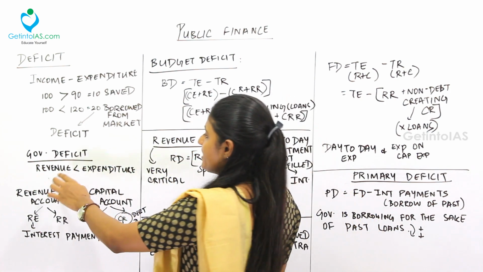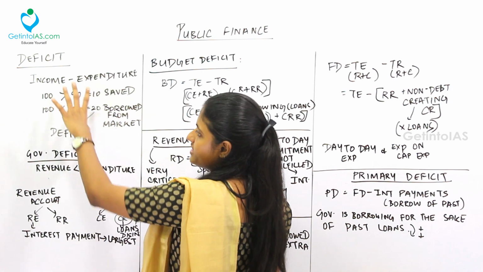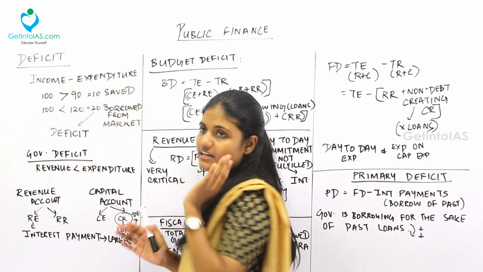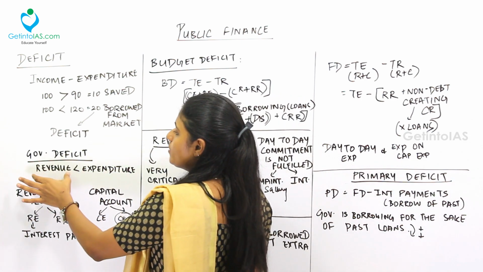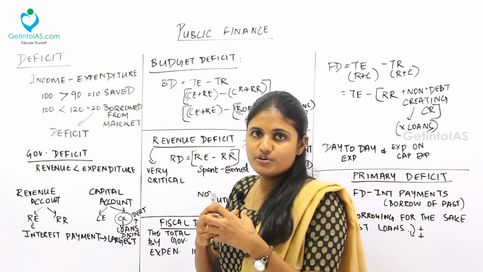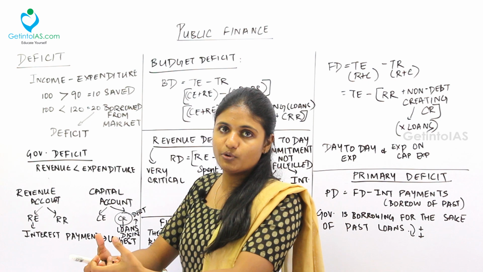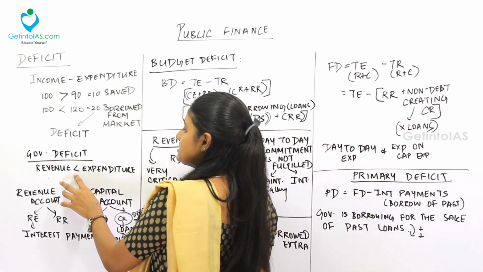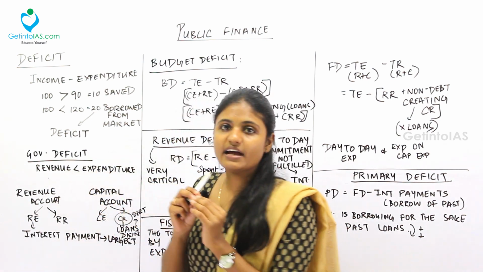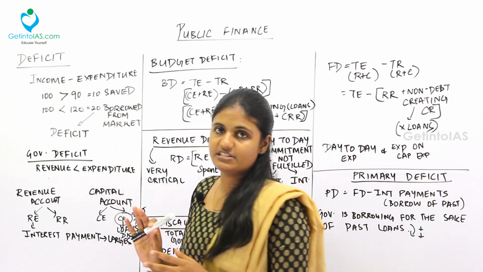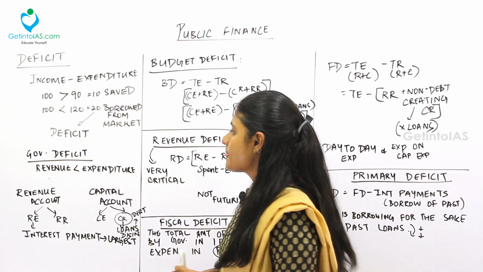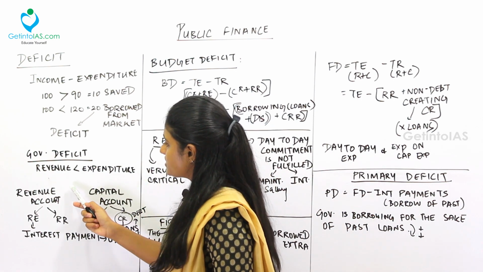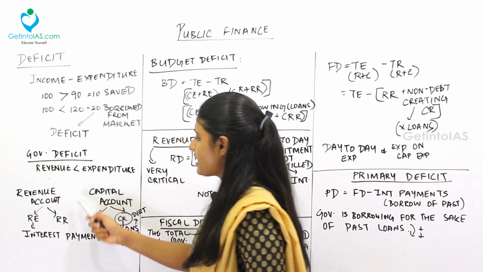So for government, there is revenue and expenditure. Same way as we saw the example for an individual, the government also tends to go in the same cycle. That is, the government will receive a certain amount and the government will spend a certain amount. So when the revenue of the government is lesser than the expenditure, that is called government deficit. Fine. So the government is facing what? Deficit, shortage of money.